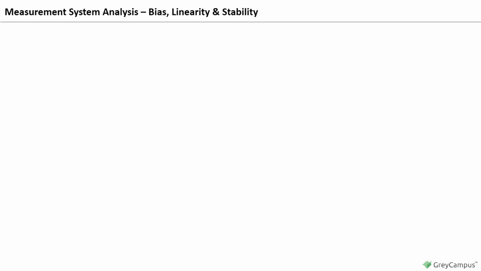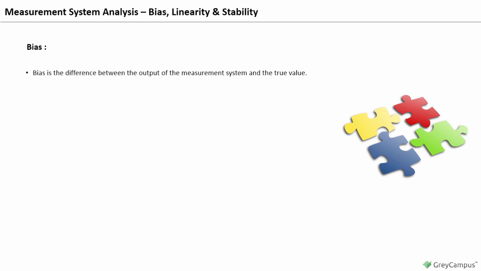Measurement methods: bias, linearity, and stability. Bias. Bias is the difference between the output of the measurement system and the true value. It is often referred to as accuracy. Bias has a direct impact on the process output and can change the inferences of data analysis.